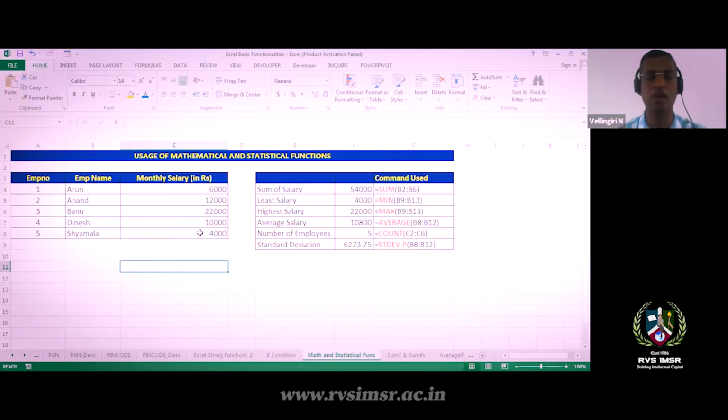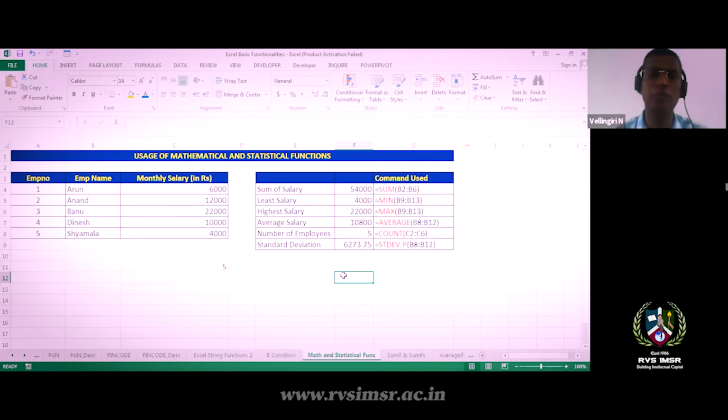So in those scenarios, we need a function to calculate how many employees there are. For that, I can use equal to COUNT. I give the range so that it identifies how many employees there are. So here we have 5 employees in my company. Similarly, if you have 5,000 or 4,000 or whatever, given the range, it will automatically calculate. Okay, these are all simple functions.